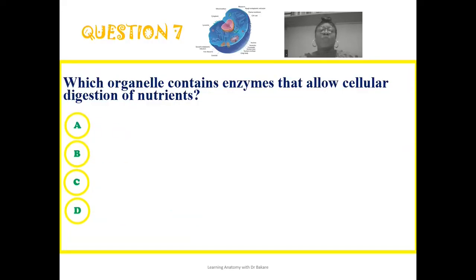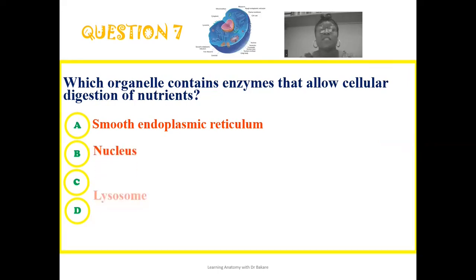The seventh question reads: which organelle contains enzymes that allow cellular digestion of nutrients? Is it the smooth endoplasmic reticulum that is responsible for cellular digestion of nutrients? Is it the nucleus? Is it the lysosome? Or is it the vacuole? So which of these cell organelles is responsible for cellular digestion of nutrients due to the fact that it is seen to contain enzymes?